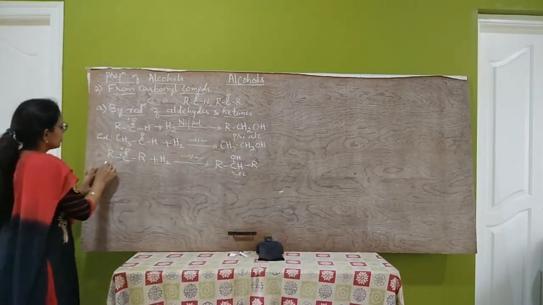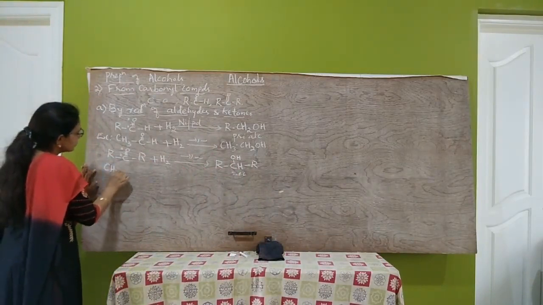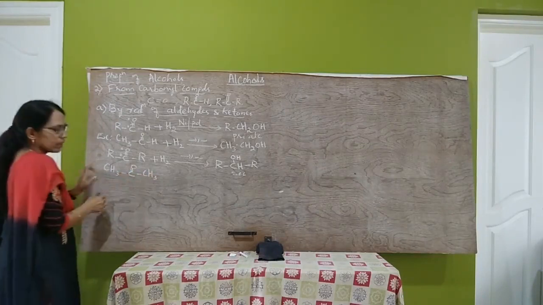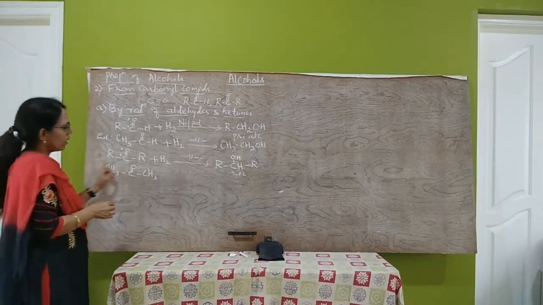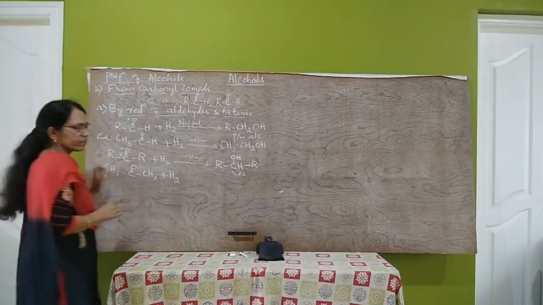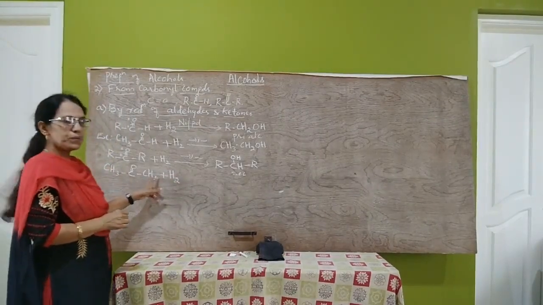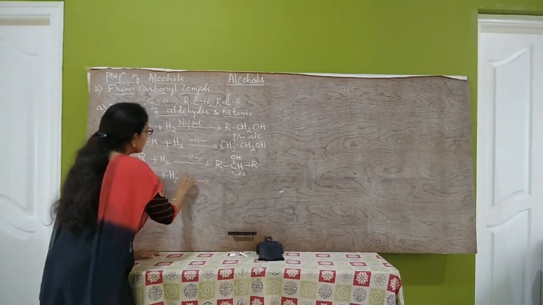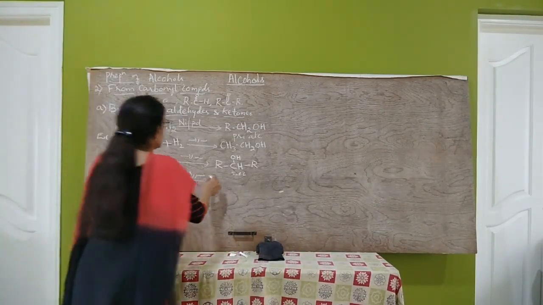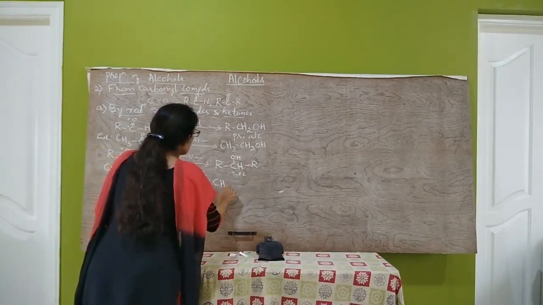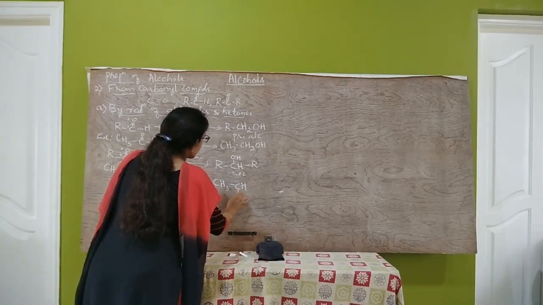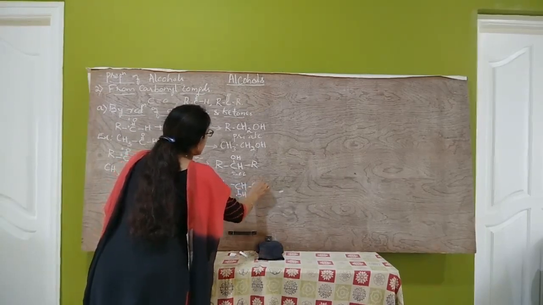Example, let us write CH3COCH3. This is acetone. Acetone on reduction by using hydrogen in the presence of nickel, platinum or palladium catalyst gives CH3CHOHCH3.